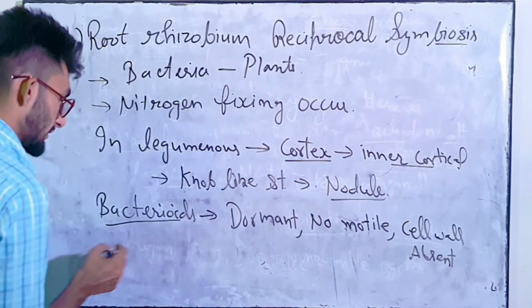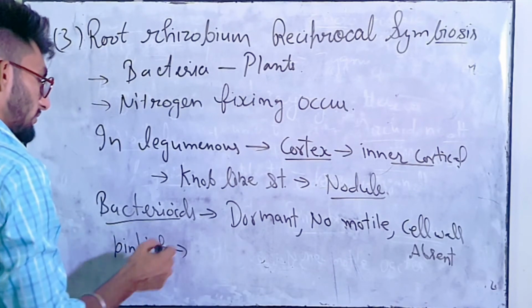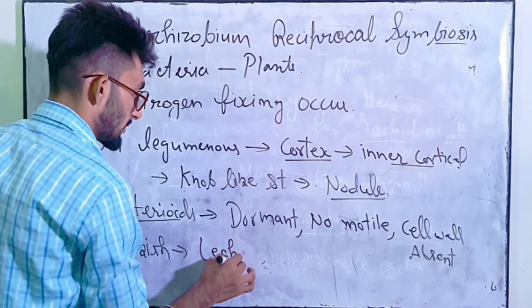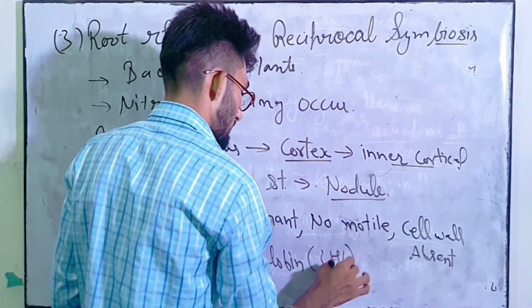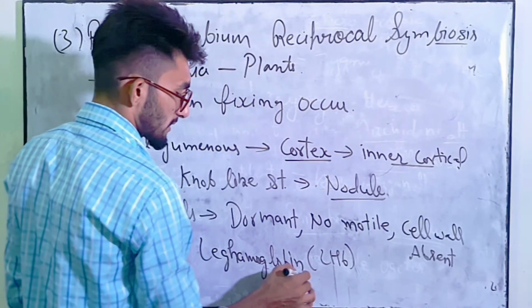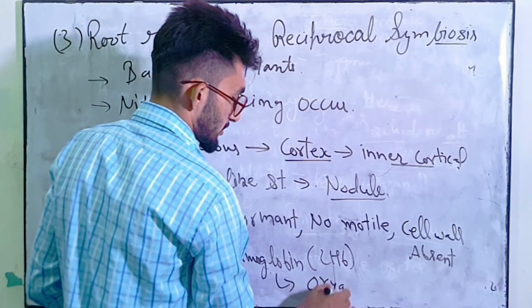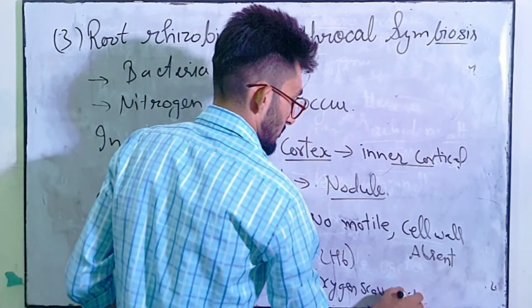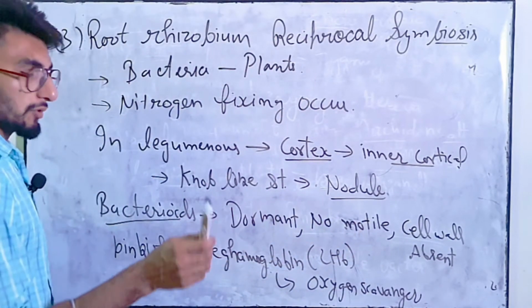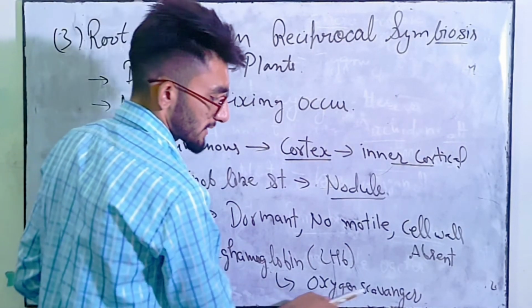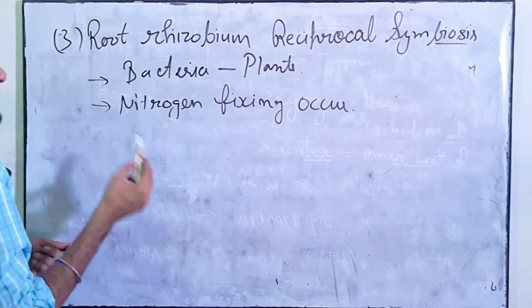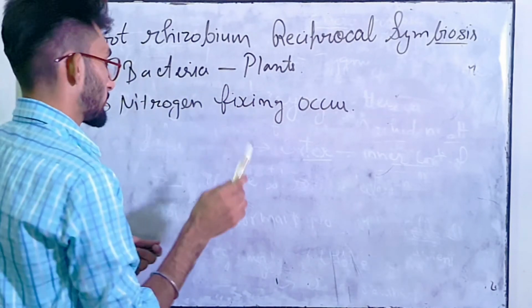These nodules are pinkish in color, which is because of leghemoglobin. So this is also known as oxygen scavenger. So mainly जो nodules का color है वो क्या होता है, pinkish होता है because of leghemoglobin and which is oxygen scavenger. Clear?